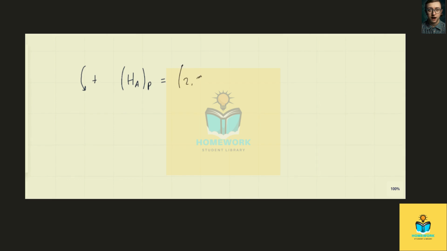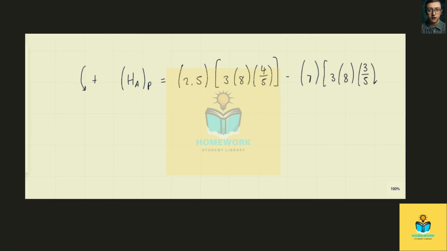So remember, the angular momentum is the distance of the particle to the point multiplied by the linear momentum. So that's 2.5, working with x components, into the linear momentum for particle A, which is 3 times 8 times cosine theta, which is 4 over 5. Now the y components, there's a separation of 7 meters and a linear momentum, which is its mass 3 times its velocity v, which is 8 sine theta, which is 3 over 5.